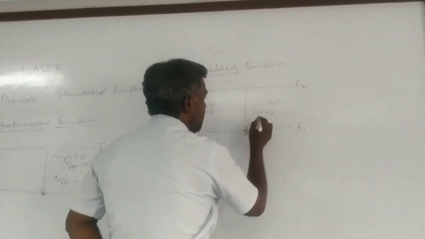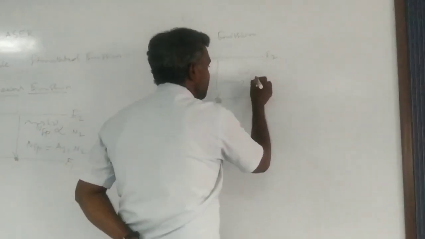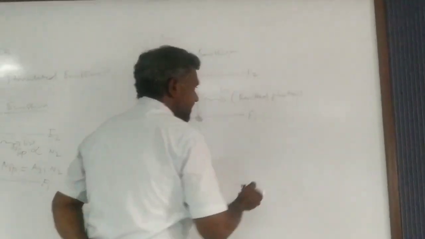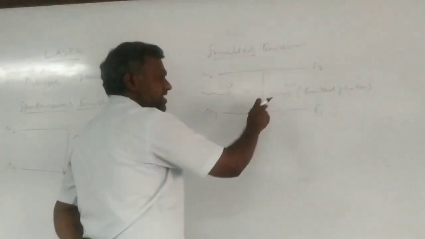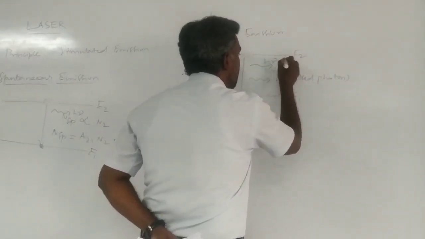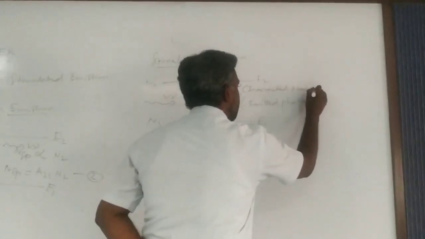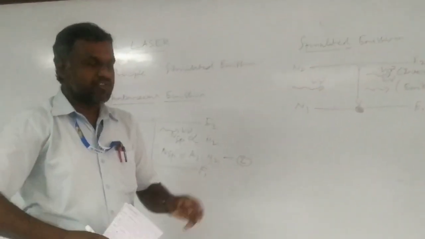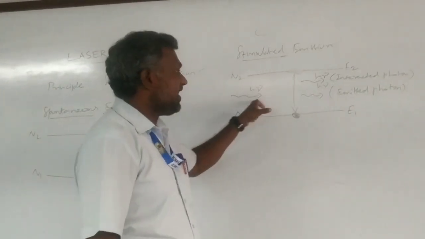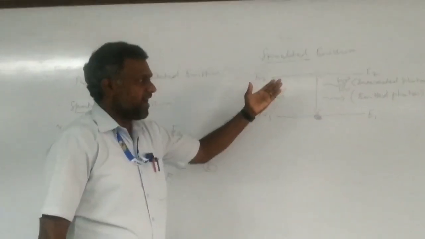Whenever this excited atom comes to the ground state, it emits light energy, which is called the emitted photon. And another light energy comes from the probability transition from 2 to 1, that is the interacted photon. The interacted photon is also emitted from the stimulated emission. So in the case of stimulated emission, two photons are emitted: one is the emitted photon, another one is the interacted photon. These two photons are emitted from the transition from higher energy level to lower energy level.